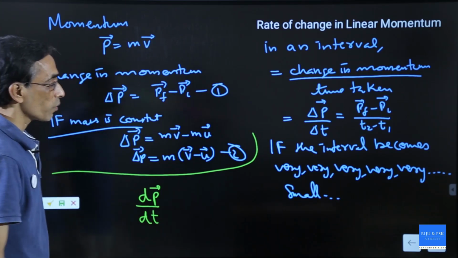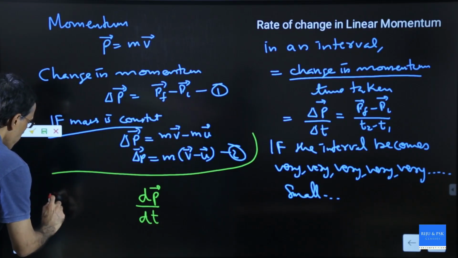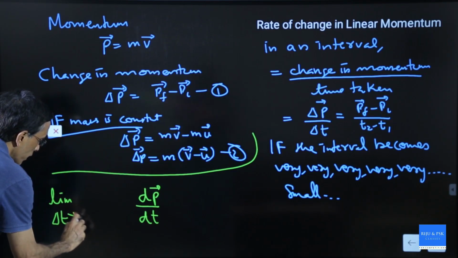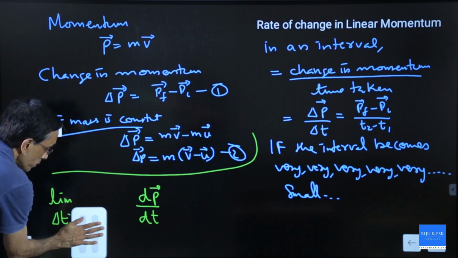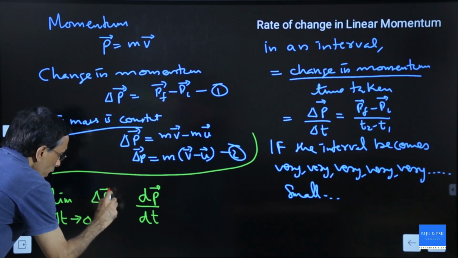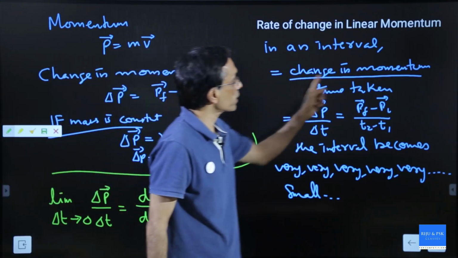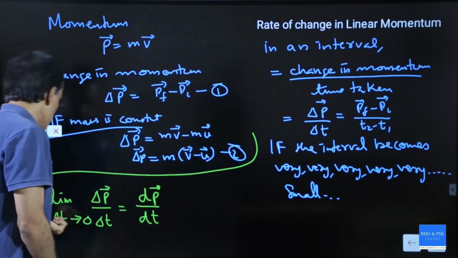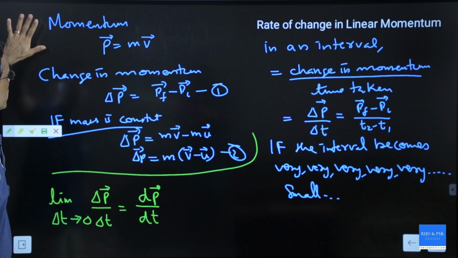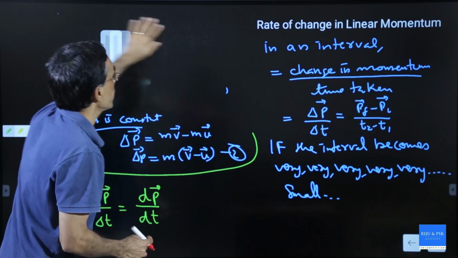Why? Because delta t tends to 0. It will be written as limit delta t tends to 0 of delta P by delta t equal to dP by dt. Delta P by delta t is the change in momentum over a large period, and this is dP by dt. Now what is the difference between delta P by delta t and this thing? Okay, let me clear this. I'll clearly tell you what it is.